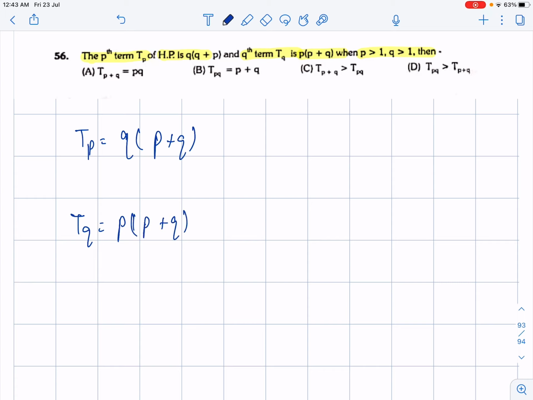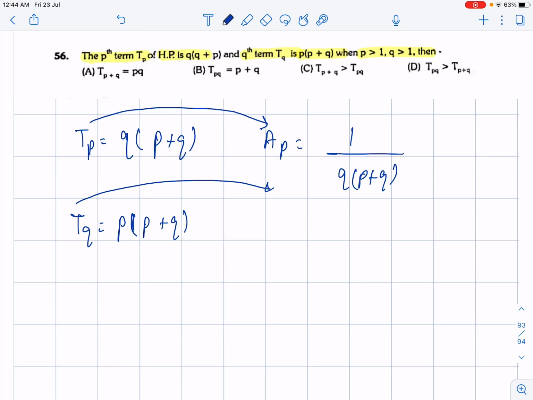So guys, let us suppose there exists an arithmetic progression whose pth term is 1 upon q times (p plus q), because when the reciprocal of the terms of a harmonic progression is taken, we get an arithmetic progression.